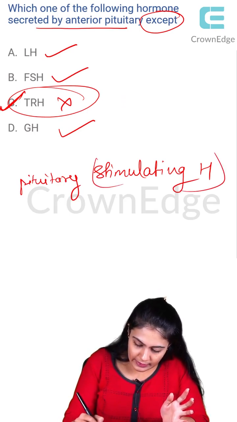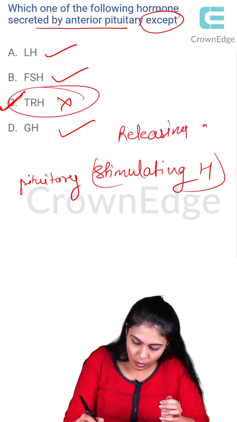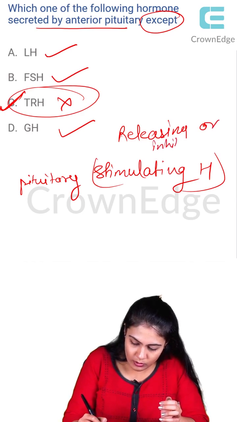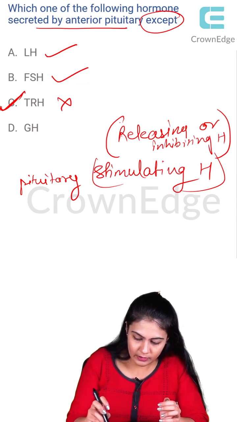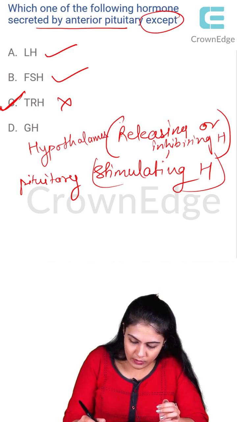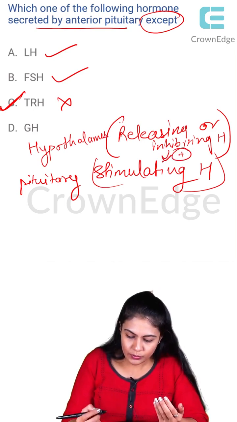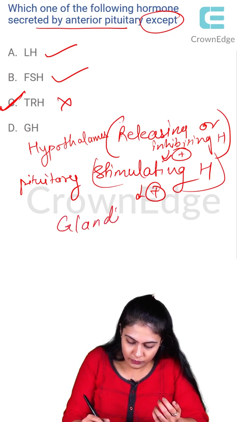So all the releasing or inhibitory hormones, right? They are released by the hypothalamus. And once they are released, they will stimulate the pituitary, right? And once the stimulating hormones are released by the pituitary, they are going to act on the glands, right?